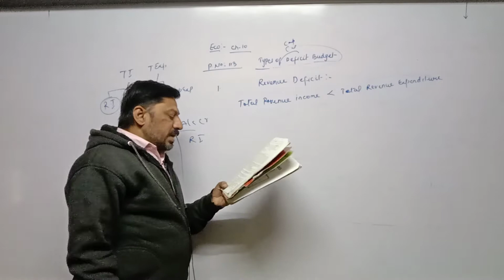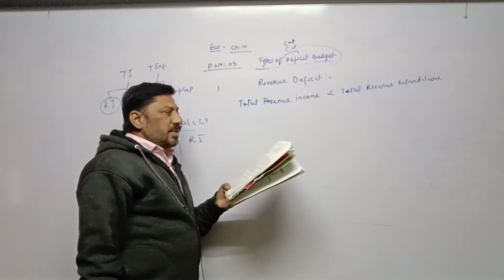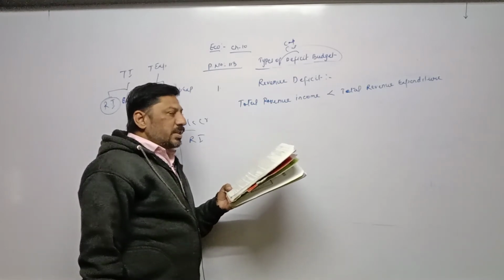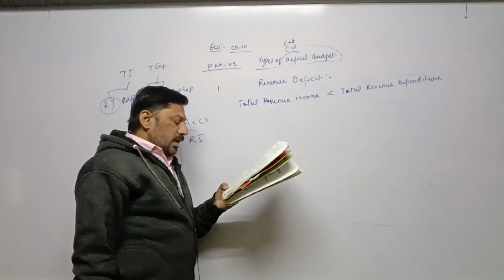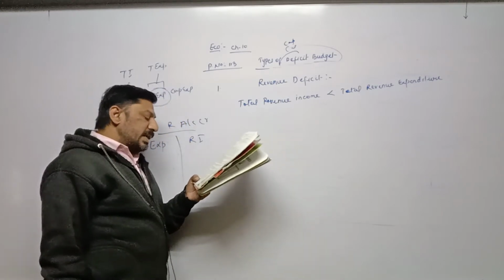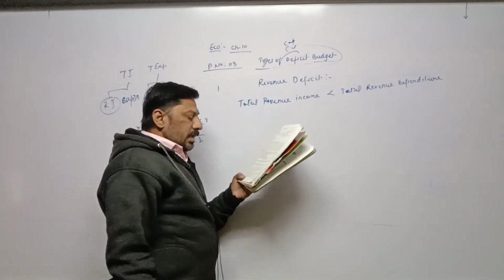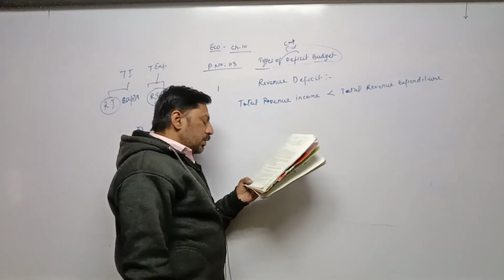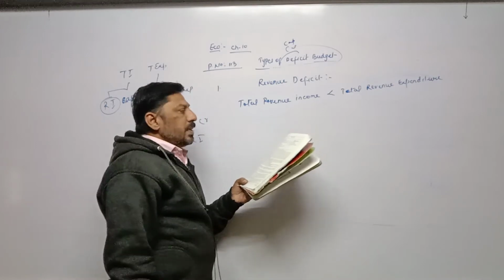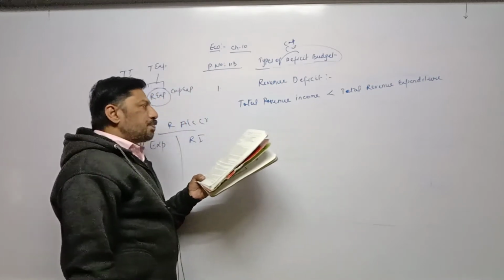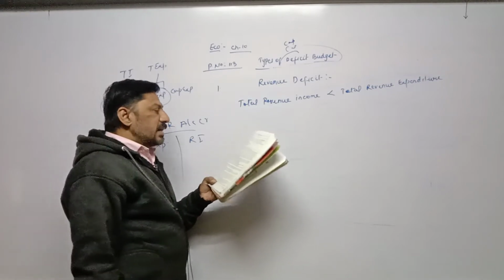So the revenue account contains current transactions, means in the revenue account we are taking only those transactions which take place in the current year. Revenue account contains current transactions of the government, and a deficit in this account in a simple sense means that the government is not able to meet its routine expenditure from its current income.